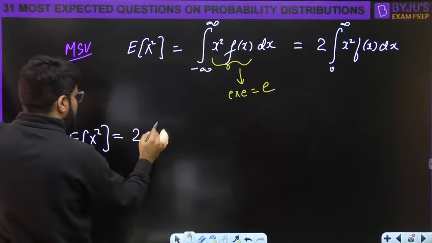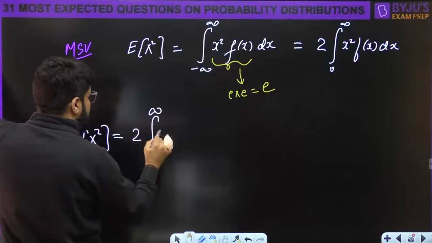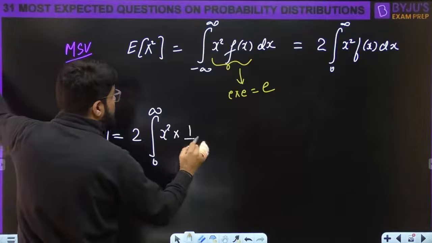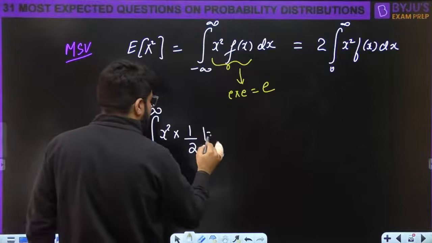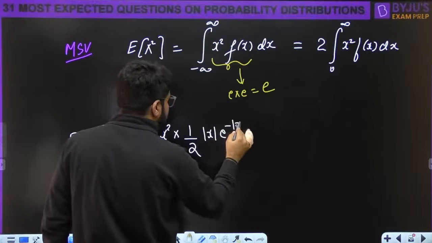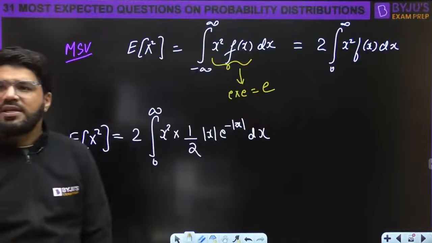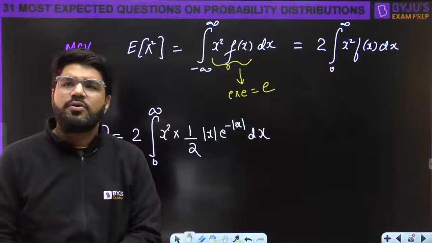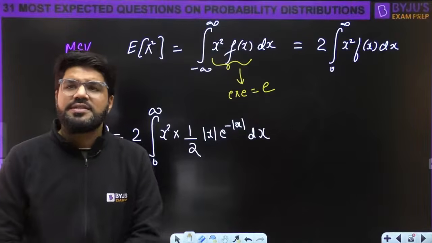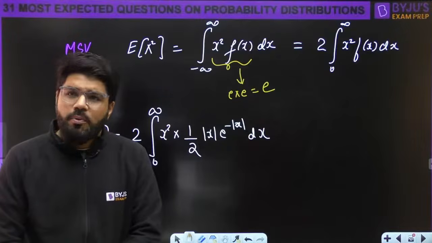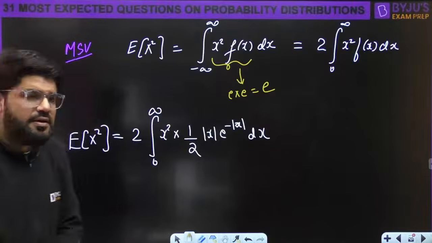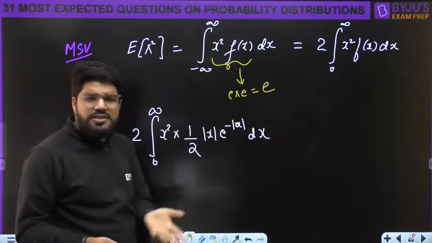So this is equal to twice integral 0 to infinity x square into f(x). What is f(x)? Half mod x e power minus mod x. But dear, the limit of integration is 0 to infinity, a positive limit. So what is mod x? Mod x is only equal to x.